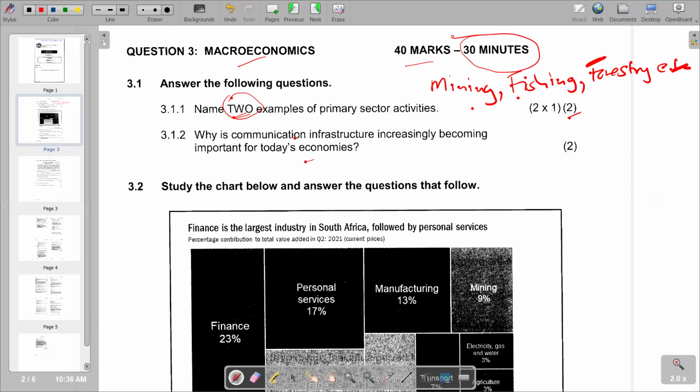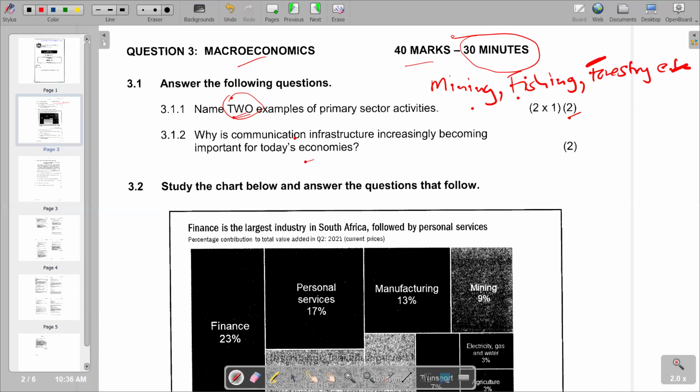We can define the term communication infrastructure as something that revolves around technology, and it involves network connections that allow for the transmission of interactions over large distances. That's the description that we can give.